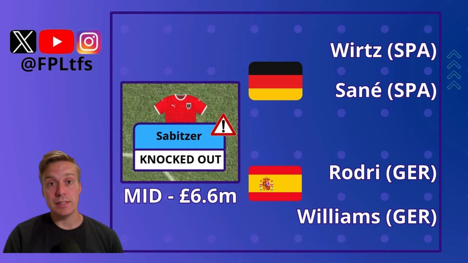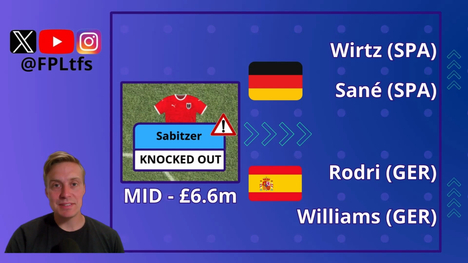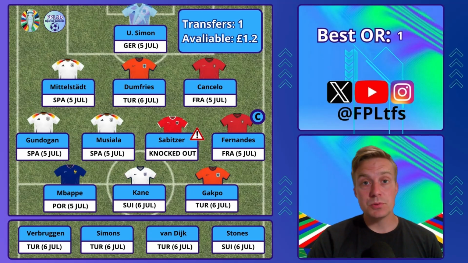If I wanted an England player, I couldn't afford them because Bellingham and Saka, 2 of the players I would have wanted from the England midfield, are too expensive. So for me, Harry Kane and England defense are the priority right now. Please let me know in the comments down below who is the best Sabitzer replacement with 7.7 million in the bank. After bringing in Stones and Dumfries for Bastoni and Guehi, this will be my team.